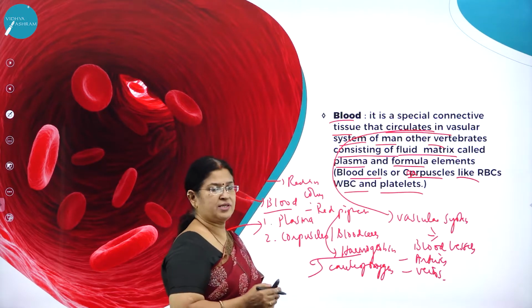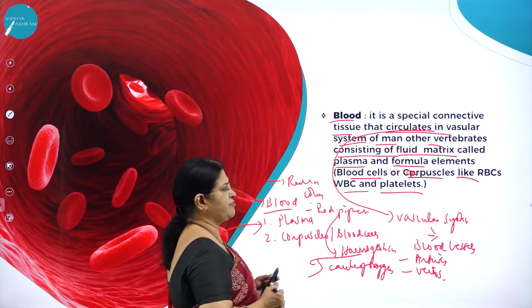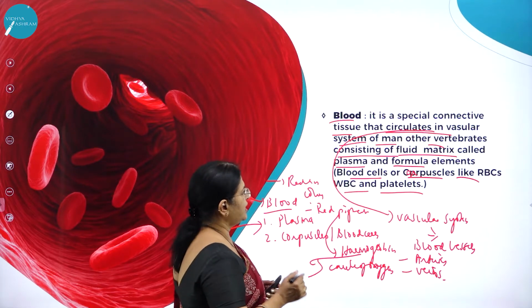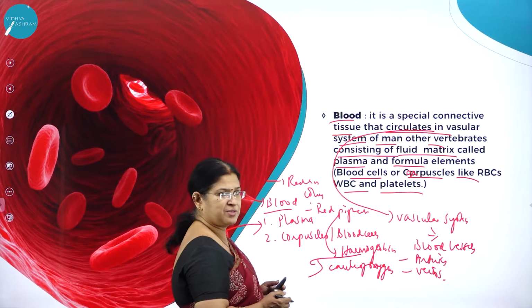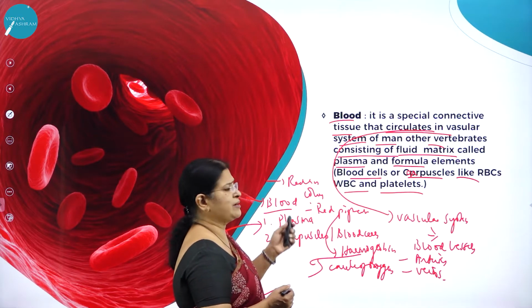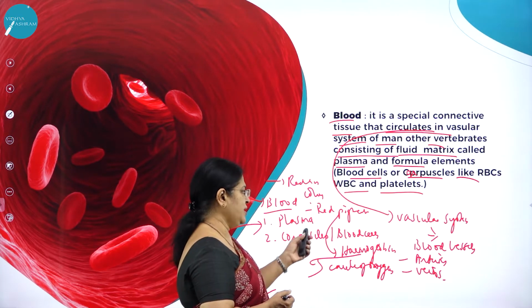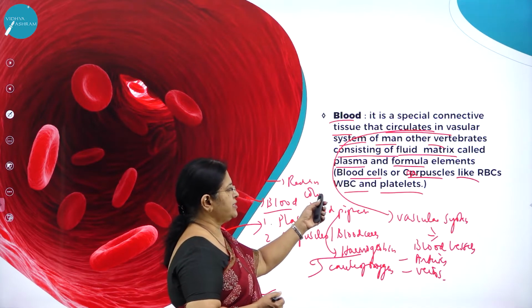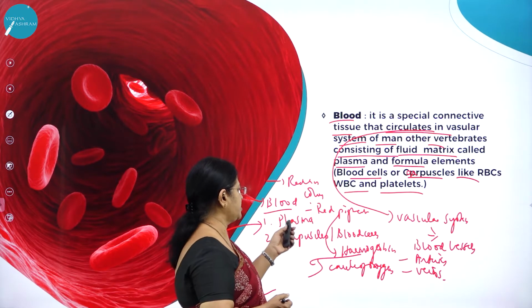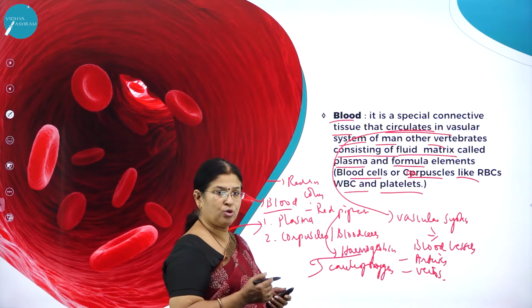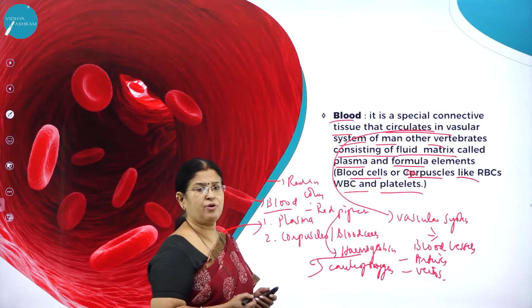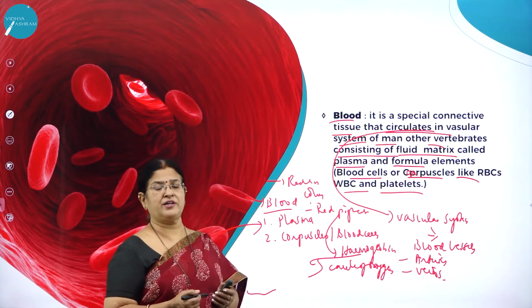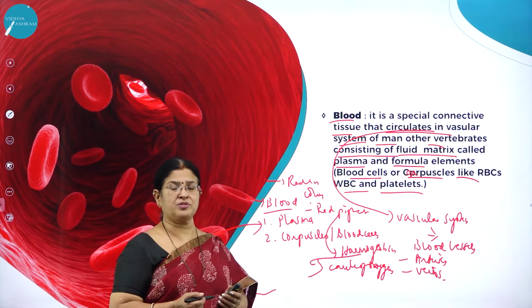So blood is a special connective tissue that circulates in the vascular system of man and other vertebrates, consisting of fluid matrix called plasma, and formed elements, like blood cells or corpuscles, namely the RBC, meaning erythrocytes, WBC meaning leukocytes, colorless cells, and blood platelets, meaning thrombocytes. I think all of us know there is a clotting factor in the blood which brings about the process of clotting.